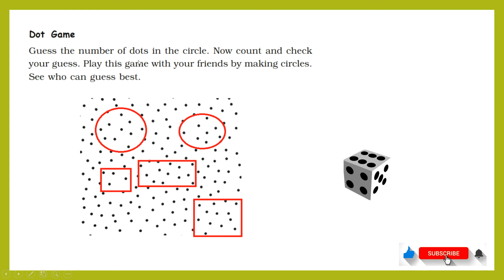Now here is a small dot game, and in this game you have to draw random shapes and try to guess how many dots are in that shape. So in this circle you can try to guess how many dots, in this rectangle how many dots, in this square how many dots.